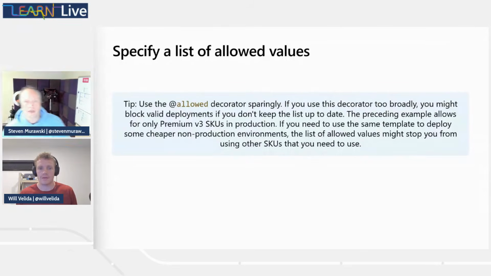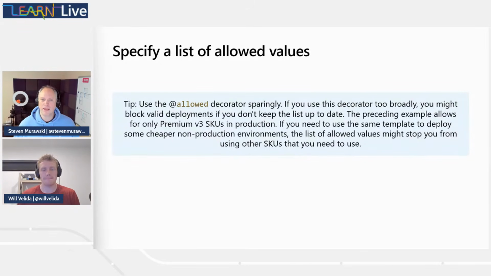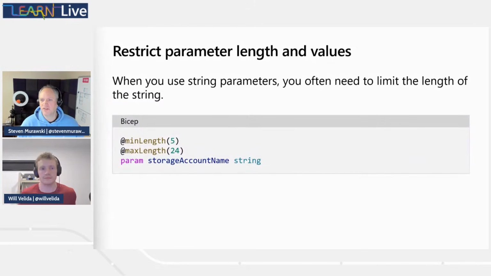Good to know. Now, another way that we can help provide some guidance on what belongs or what the parameter should look like is around the parameter length and values. Why don't you tell us about the length guidance that we can provide?